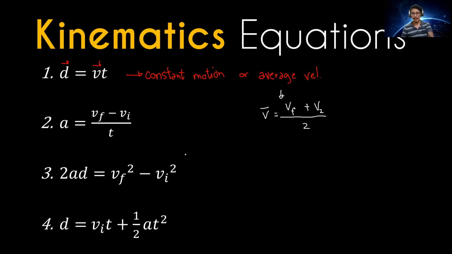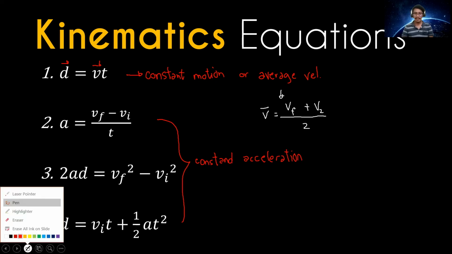Now, when are we going to use these equations? These three equations. If this first equation is used for constant motion or average velocity, these three equations are used when we are talking about constant acceleration. Okay? Constant acceleration.